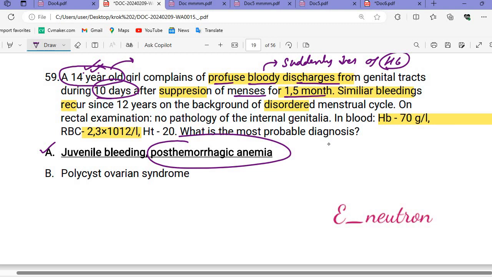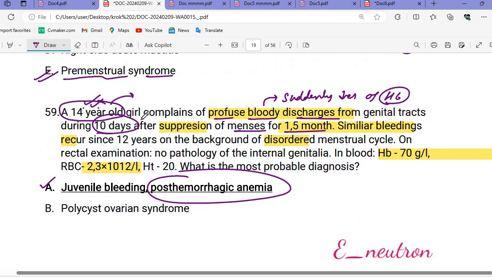I hope this is clear. So that's why we need to check the age. If a 14-year-old girl has profuse bloody discharge, suppression of the menses for 1.5 months, and recurrence for 12 years on the background of a disordered menstrual cycle, so with profuse bleeding in a juvenile girl, we call it juvenile bleeding. With severe bleeding, the hemoglobin level will decrease and anemia symptoms will be there. We call this post hemorrhagic anemia, anemia after the bleeding.